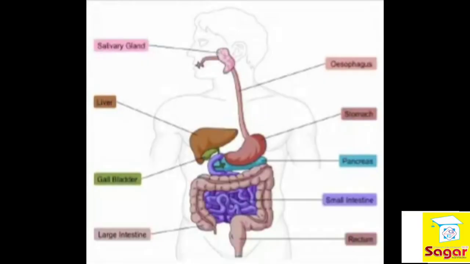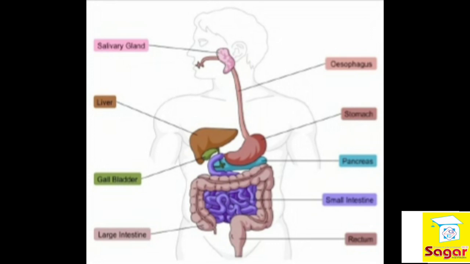Hello friends, as you see the diagram, you can understand this. What is it? Yes, it is our digestive system. I know it is a very easy topic, but we make some mistakes in this topic also. So we have to learn it in an easier way. What is the easier way? There are so many methods, and I took only one method that my Sagar sir and my ma'am have told. It is a very easy method to learn the digestive system.